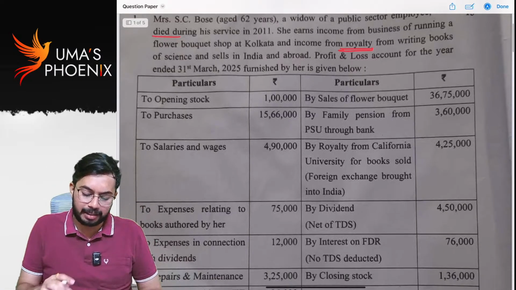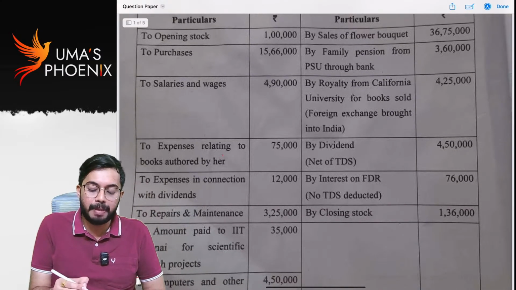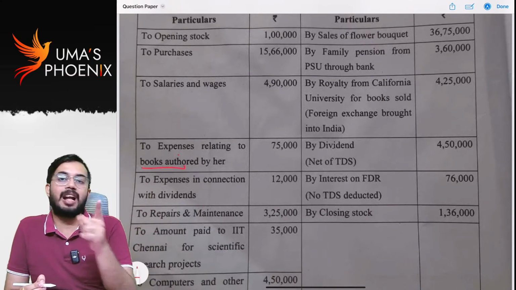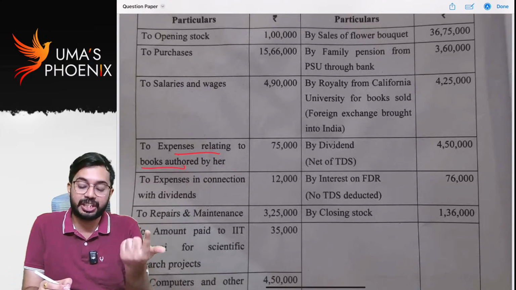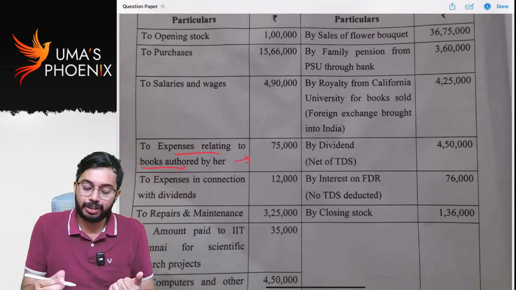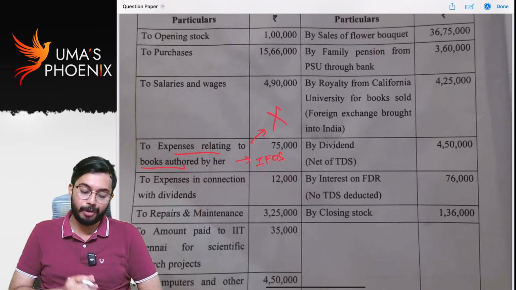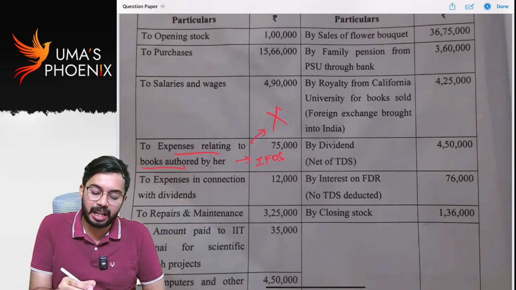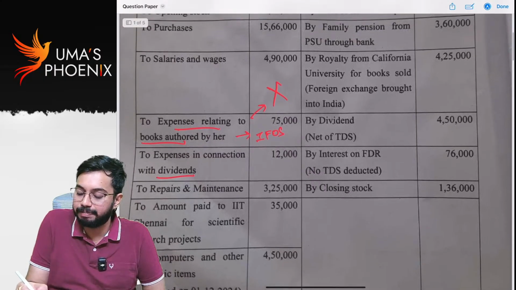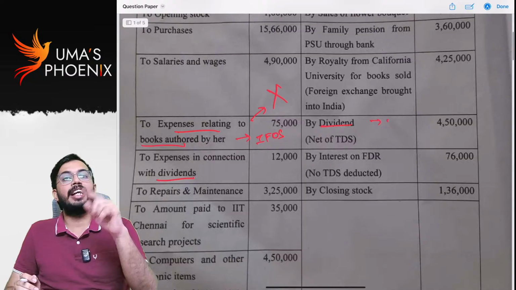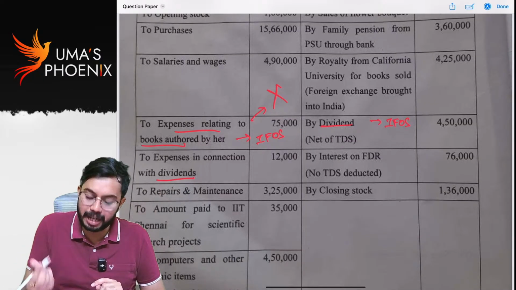Opening stock, purchases, salaries, expenses relating to books authored by her. See, royalty is taxable under other sources, right? Expenses for royalty is also allowed as deduction under income from other sources. So this is not allowed as deduction, that is to be disallowed. Expenses in connection with dividends. See, dividend income is taxable under other sources, right? So expense in relation to dividend is also allowed as deduction under other sources. This is also to be disallowed.